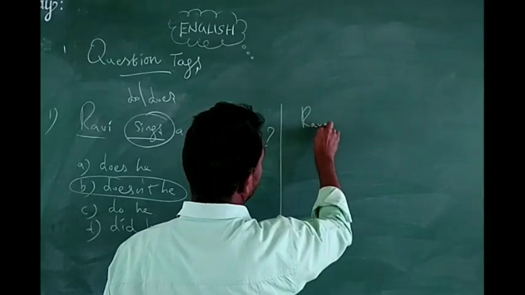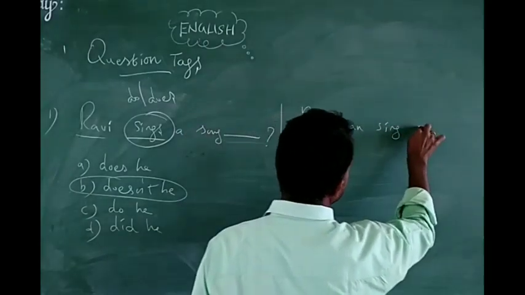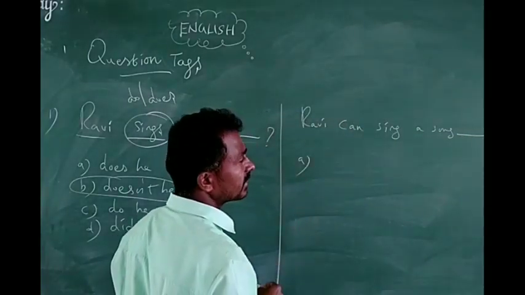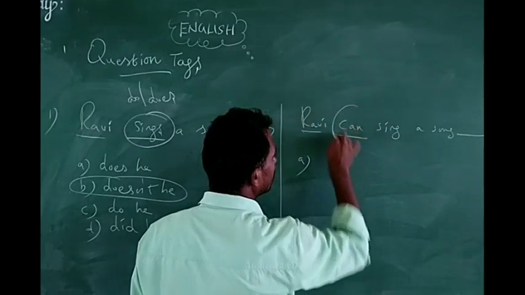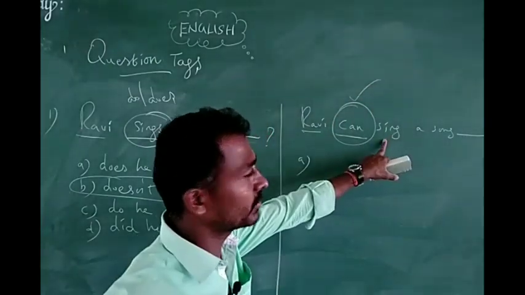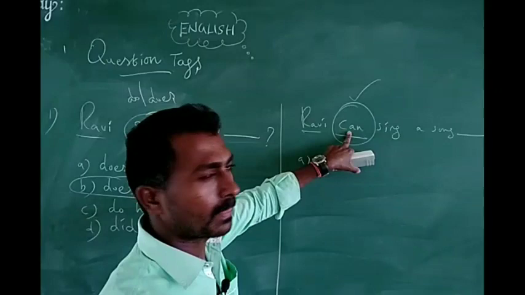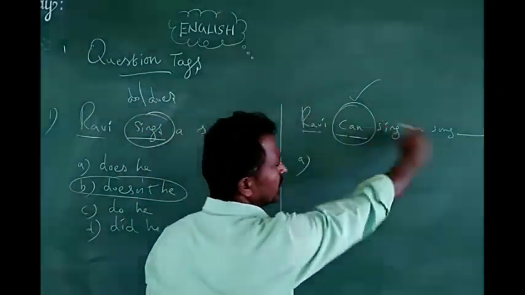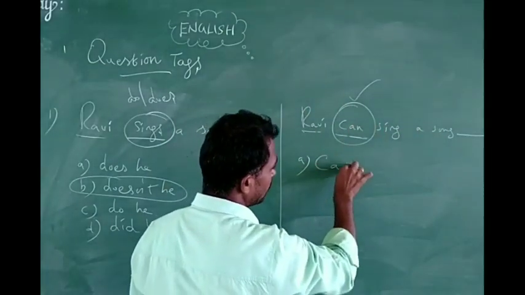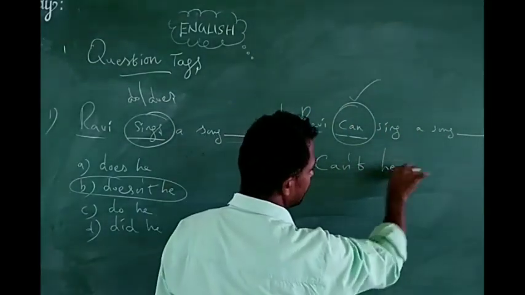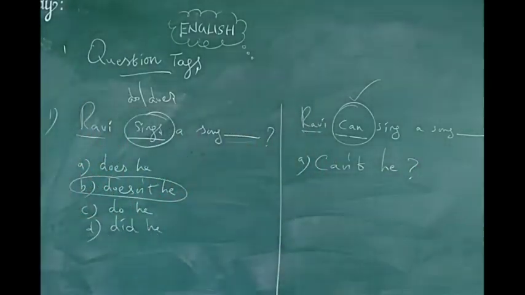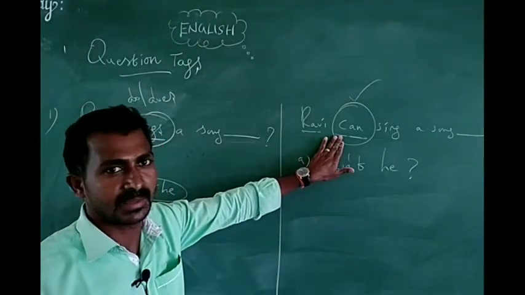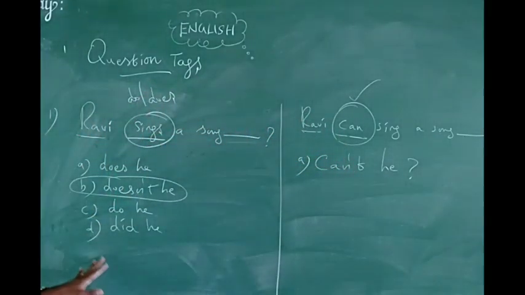The same sentence we have to take. For example, Ravi can sing a song. How can we write, children? We know we have to write can alone. No need to write sing. Can plus not, can't, that's all. Ravi becomes what? Positive or negative? Positive sentence is given. So the answer must be negative. So can plus not, can't. Ravi becomes he. That's all. So this is similar between simple present tense and the ability sentence in future, like I have written on the board.